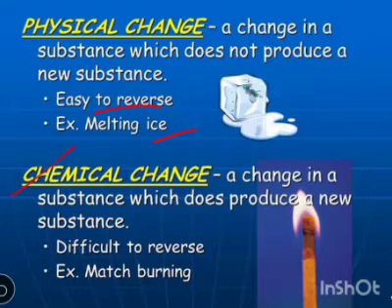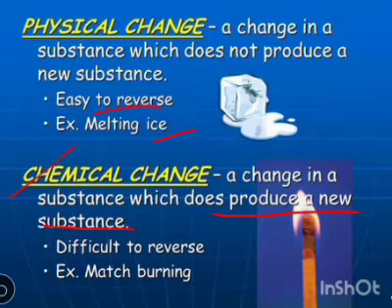Now come to the chemical changes. Chemical changes lead to the production of new substance. They produce new substance. The properties of new substance are completely different from original substance.